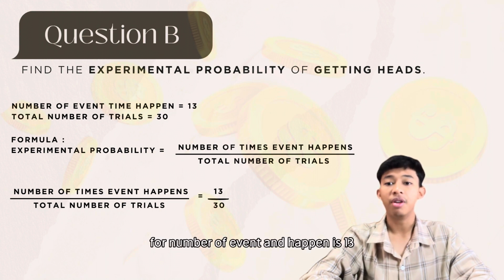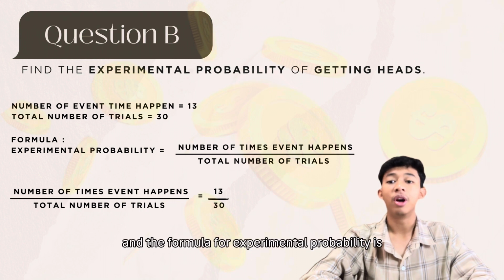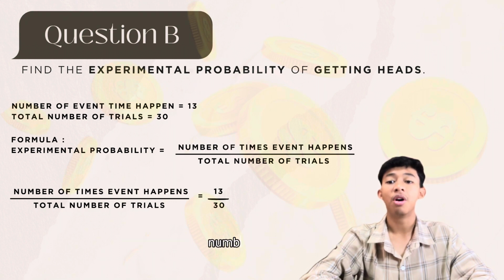The number of times the event happens is 13 and the total number of trials is 30. The formula for experimental probability is the number of times the event happens divided by the total number of trials, and the answer is 13 over 30.